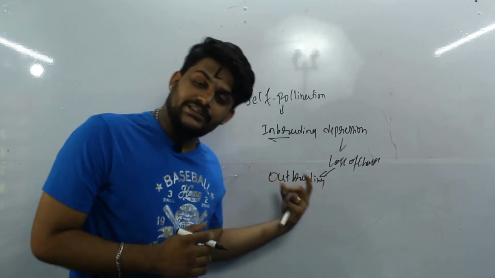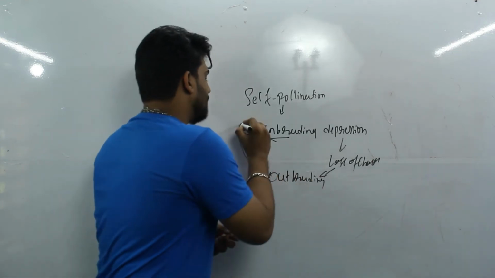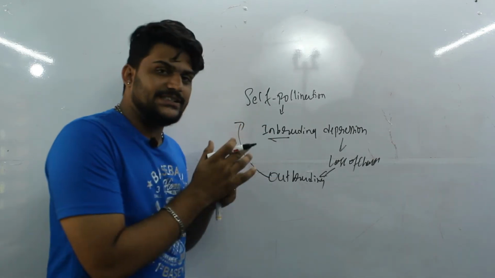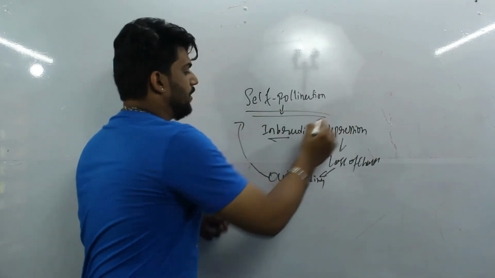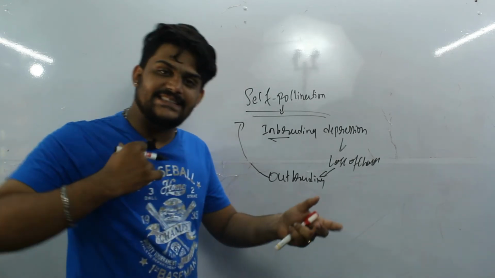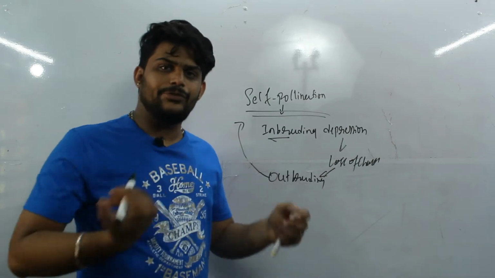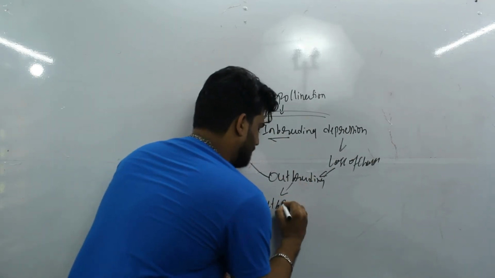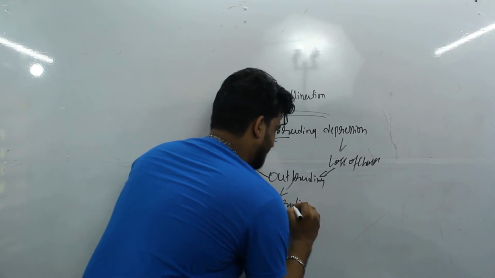But for that, they have to stop the self pollination. So that's why they have modified their system in different ways, and they produced the outbreeding devices.